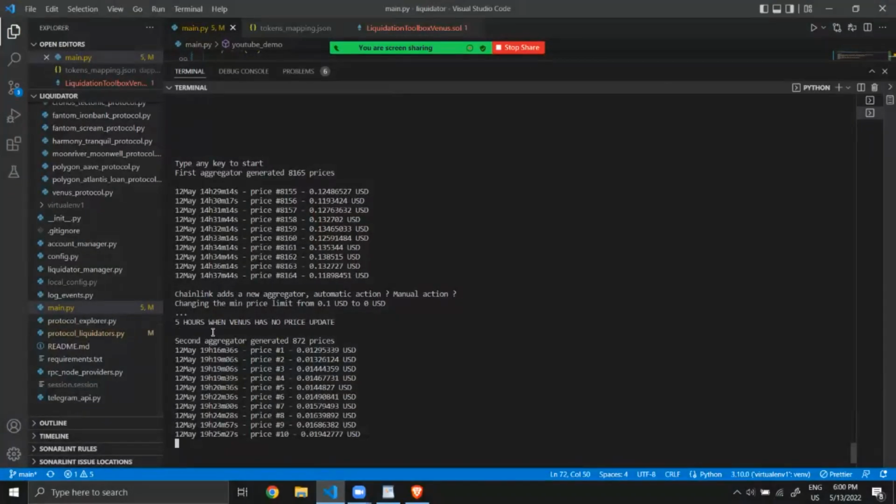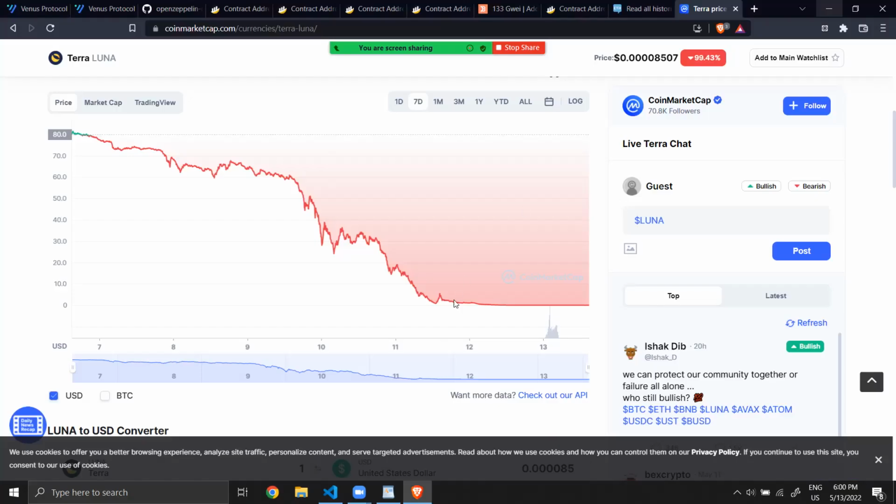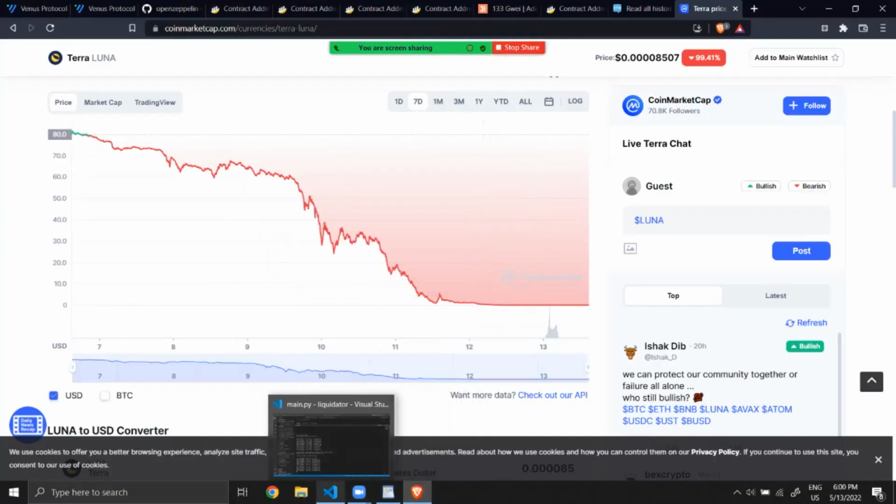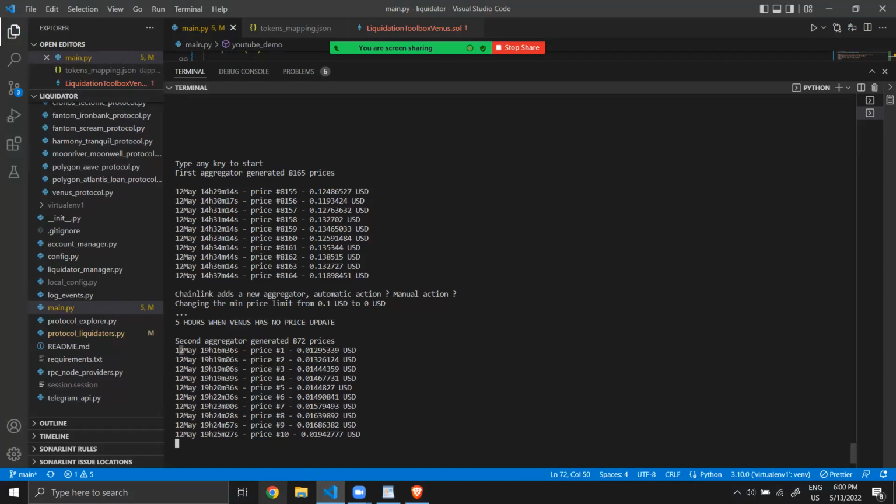The 12th between 2 and 7. Okay, yes. You can see here that it goes... oh no, it was way before. Okay, it's not interesting.